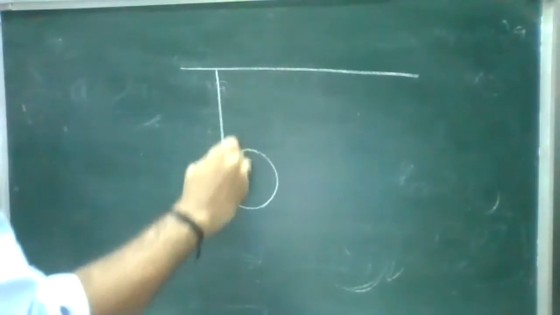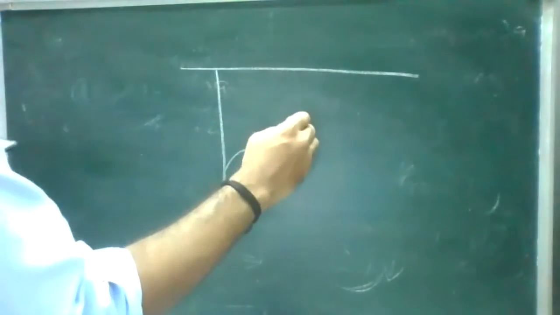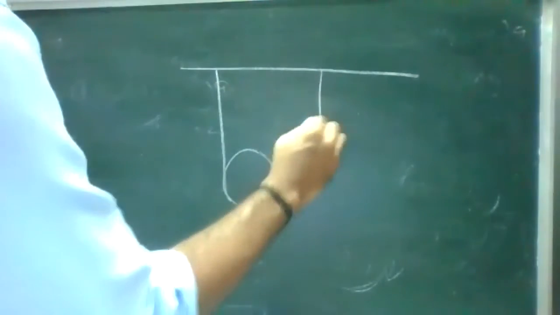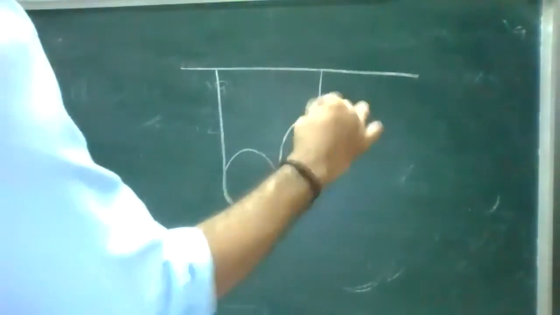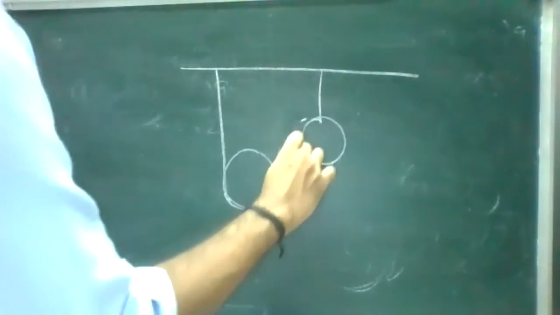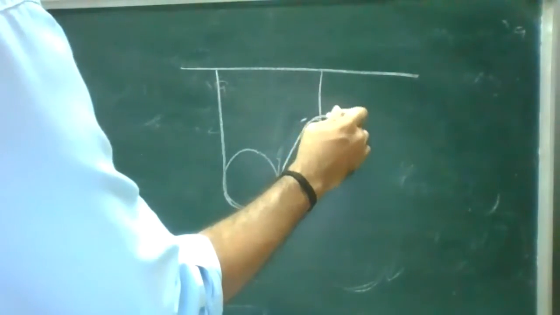So there is a tension. It was moving like this, and there is a pulley to which it is connected. So a single string is there, and it was moving to this pulley.